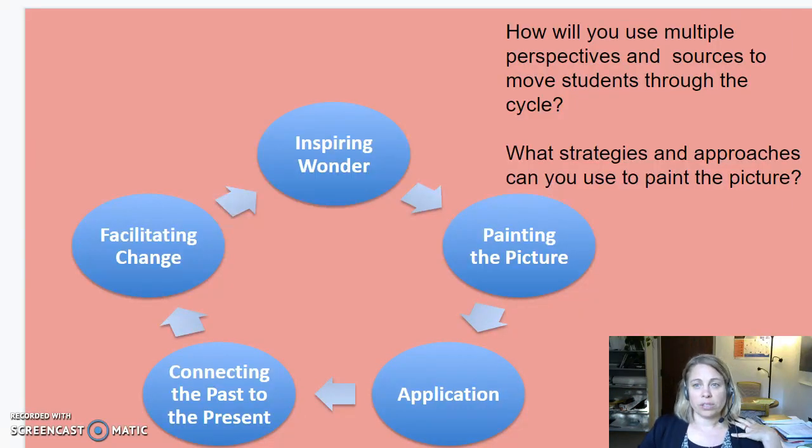I want to bring us back once again to our cycle. So how are you going to be using multiple perspectives and sources as students move through the cycle? Will you be using a primary source here, a photograph, a piece of art, an artifact, something to really inspire wonder and pique their curiosity? How are you going to be using multiple perspectives as you paint the picture? What will students be reading? What videos might they be watching? How are you going to build that content and build their understanding of the topic?